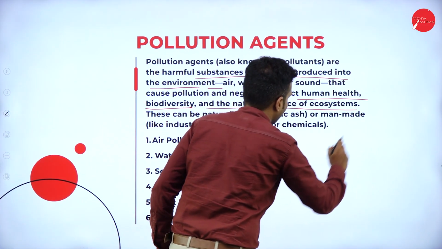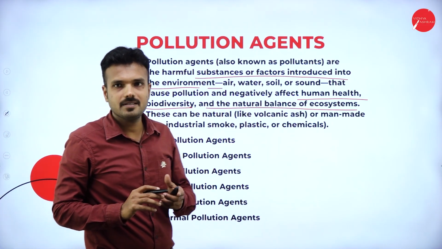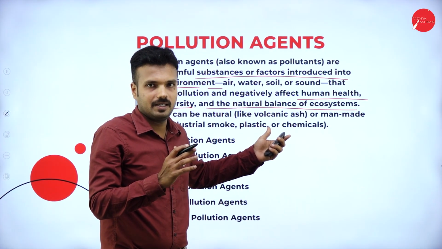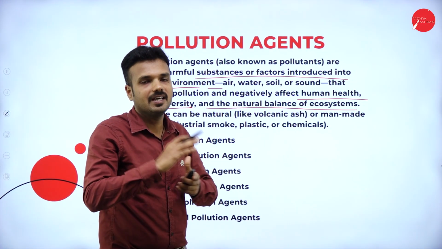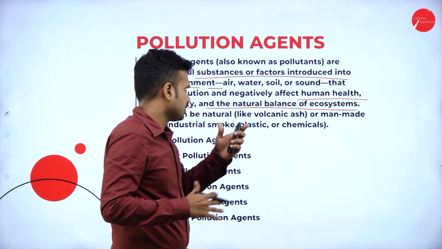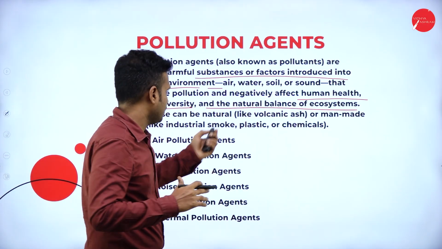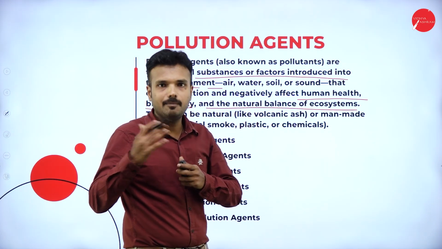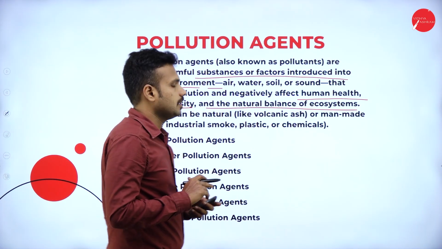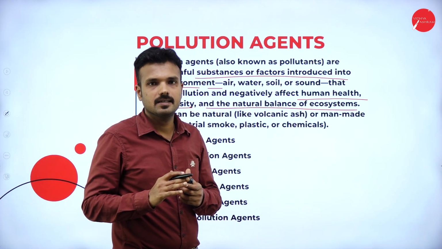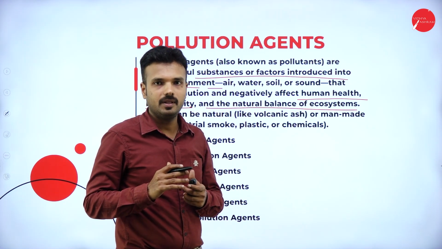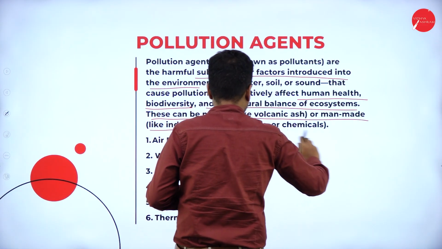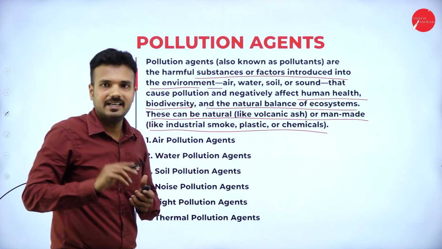Biodiversity and the natural balance of the ecosystem: the ecosystem is in balance, but if pollution happens, we can notice a difference in biodiversity and an imbalance in the ecosystem. These pollutants are man-made substances. Man causes pollution in the name of development.